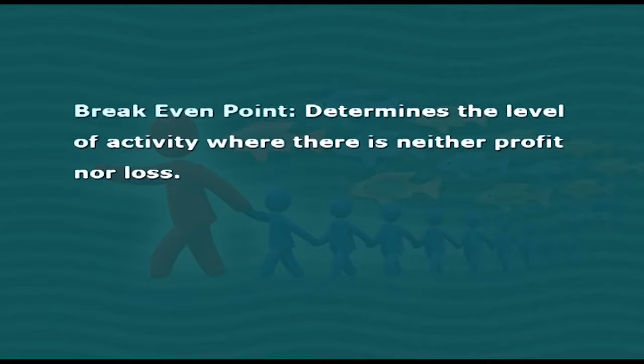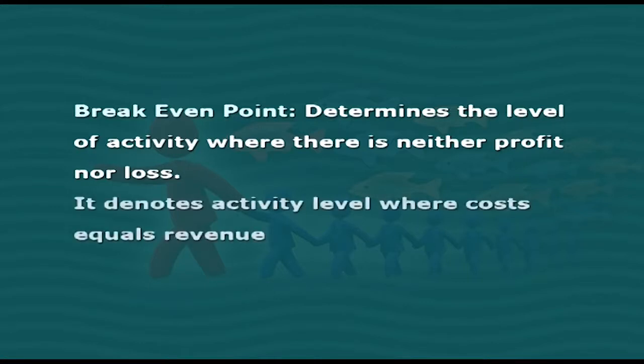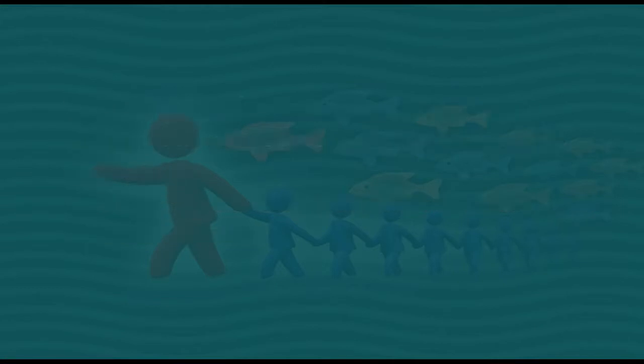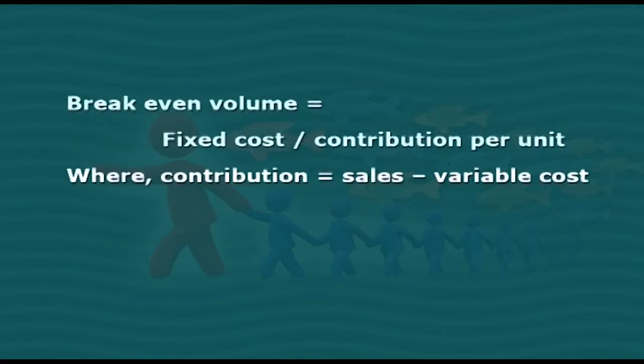Break-even point. Friends, break-even point determines the level of activity where there is neither profit nor loss. It denotes the activity level where cost equals revenue. If we want to derive a formula, we can say that break-even volume is equal to fixed cost divided by contribution per unit, where contribution is equal to sales minus variable cost.